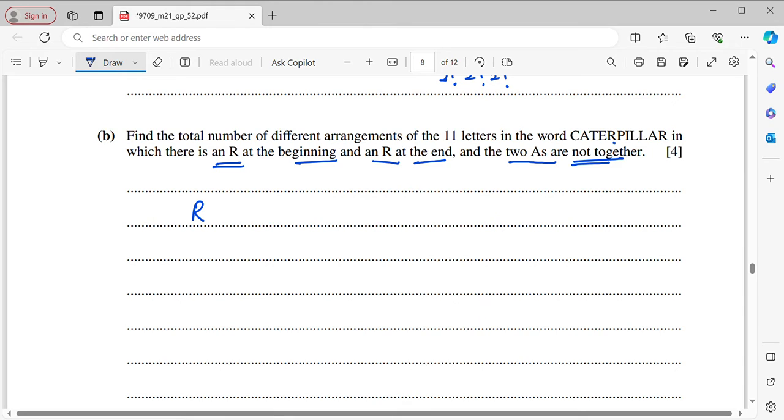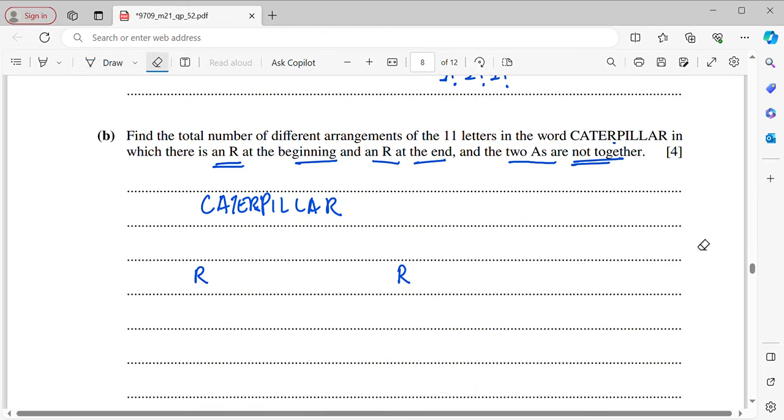And then now you have 11 letters. Don't forget, just now you have 2R, 2A, 2L. Okay, so let me write down the word first. Caterpillar. So we have to write the R at the front and at the back.